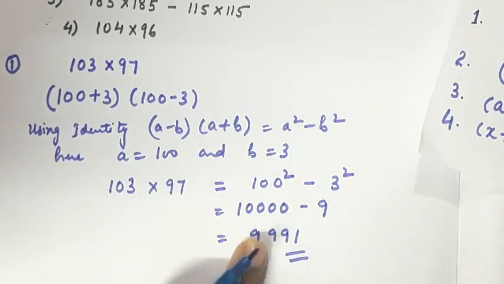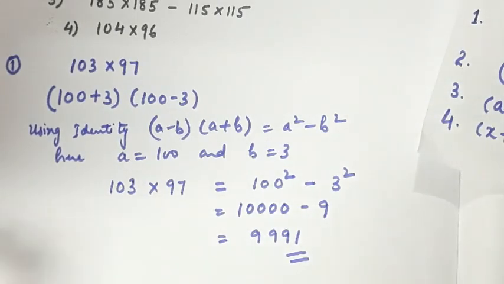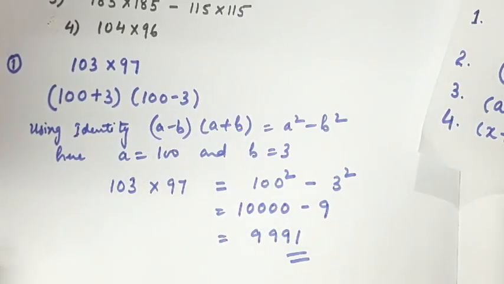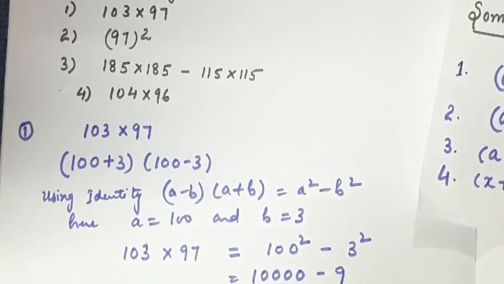Okay, you can check by direct multiplication, but always remember that they have already mentioned that you have to use the identity, not direct multiplication. No, you cannot directly multiply this. You have to use the proper identity to find its product. Okay, so let's move to the second one.